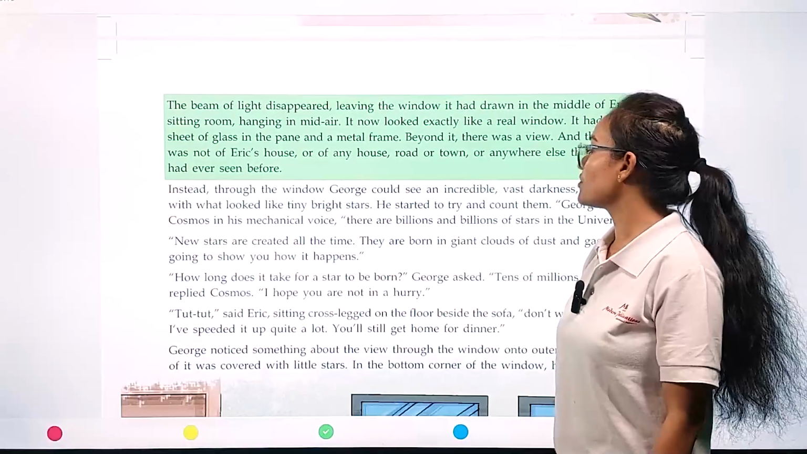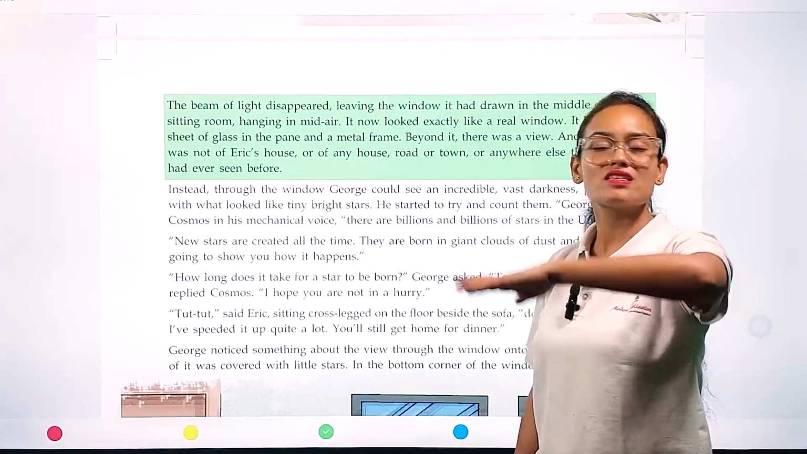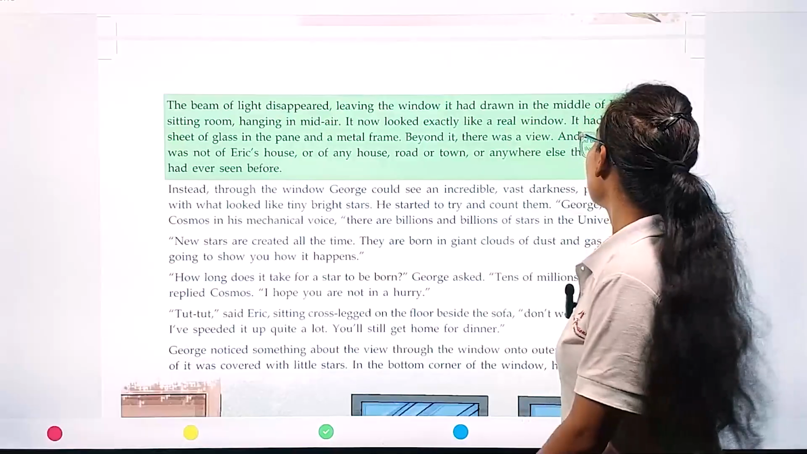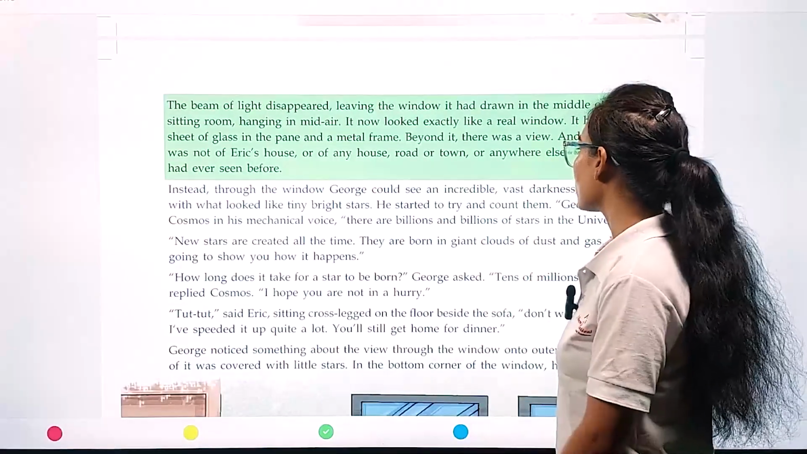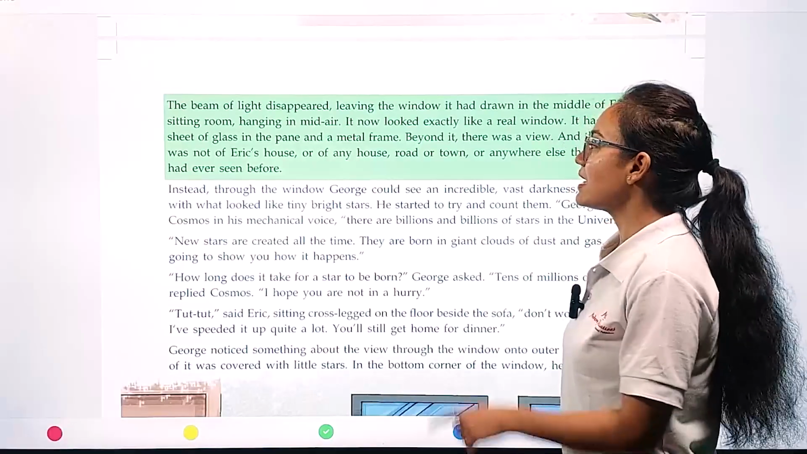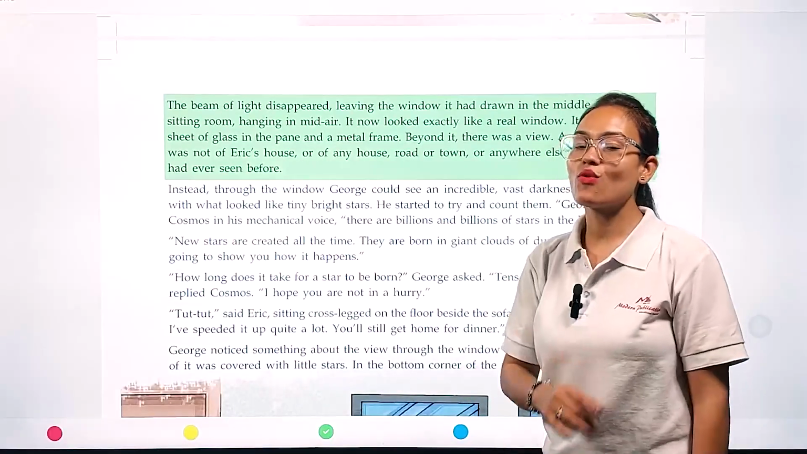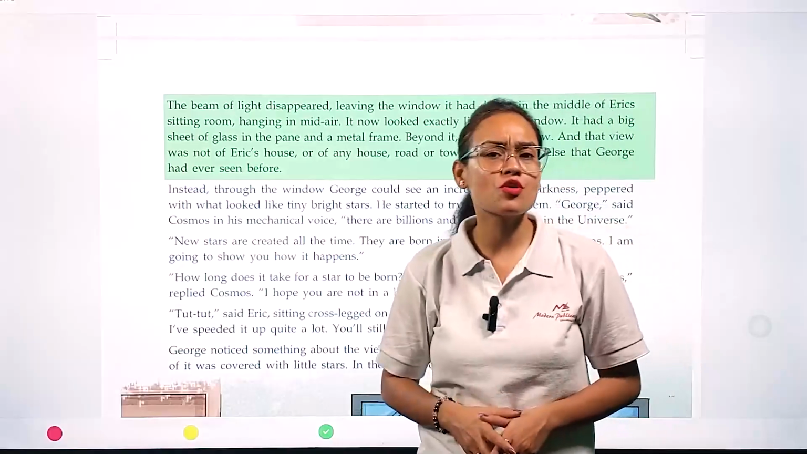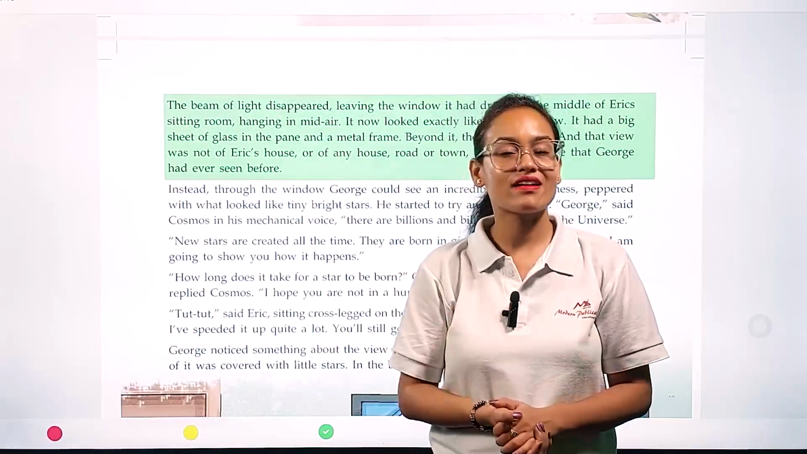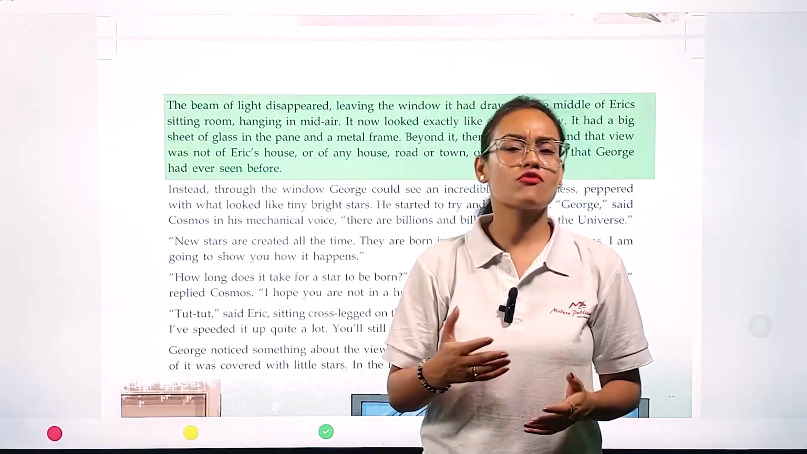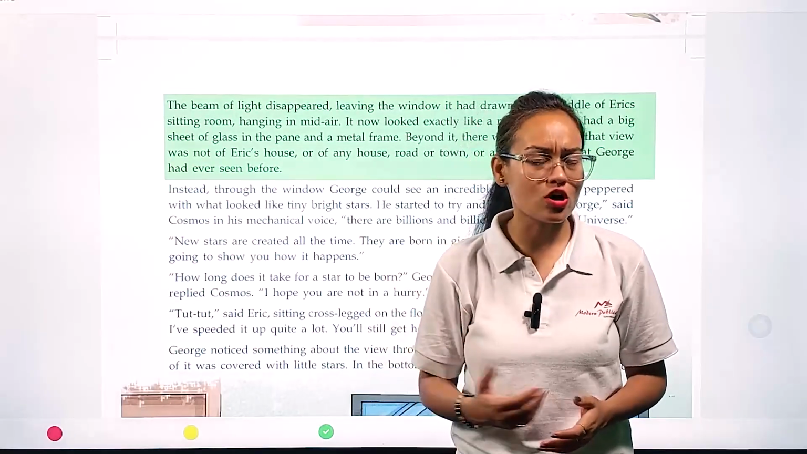Beyond it there was a view, and beyond this window you can see a very beautiful view. And that view was not of Eric's house or of any house, road or town or anywhere else that George had ever seen before. The view which Cosmos is showing is not the view in front of Eric's home or George's home.